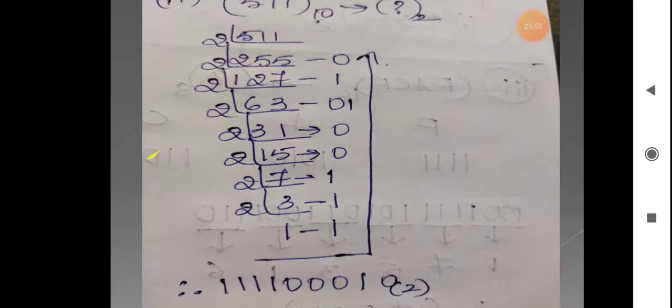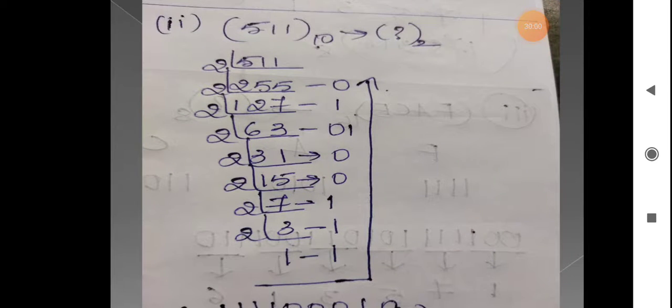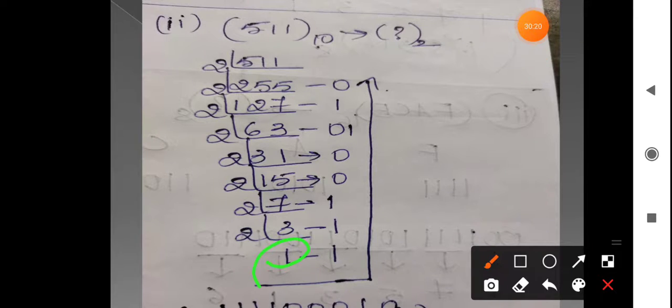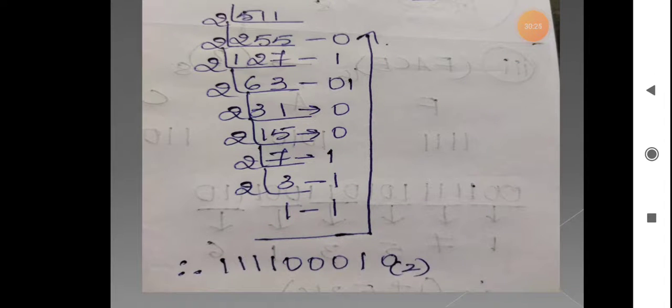Next we'll see the conversion of a decimal number to a binary number. 511 is a decimal number, which you have to convert to binary. For that, you keep dividing 511 by 2. After getting the last number, the least number, which is 1, you have to write from bottom to top. So the answer will be a run of ones followed by zeros. This is the conversion for this number.